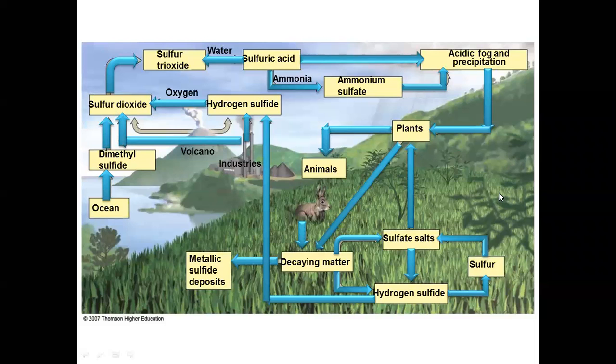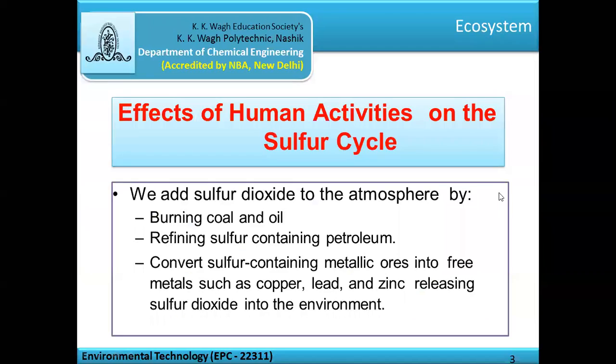This is the natural process of transfer of sulfur in the ecosystem, but some human activities also produce sulfur which enters the atmosphere and increases the level of sulfur in the atmosphere. We add sulfur dioxide to the atmosphere by processes like the burning of coal and oil. Also, in the refining of sulfur containing petroleum, sulfur dioxide is removed and it enters the atmosphere.